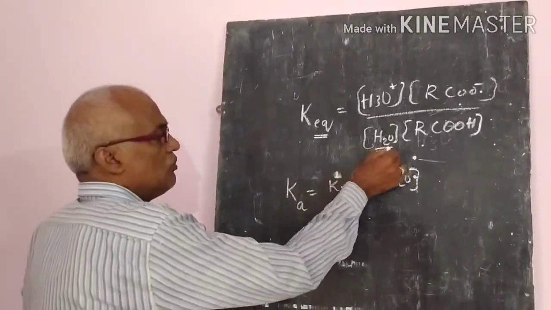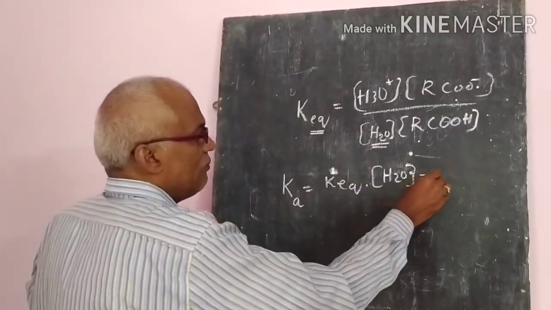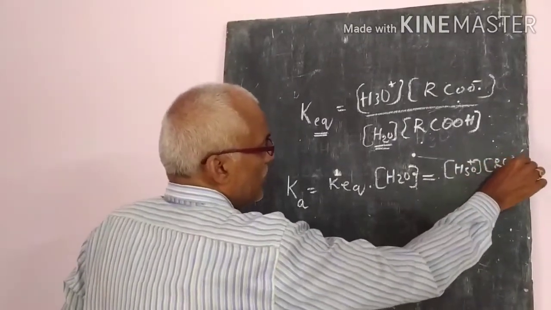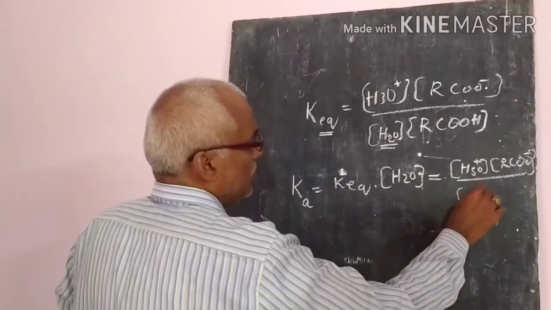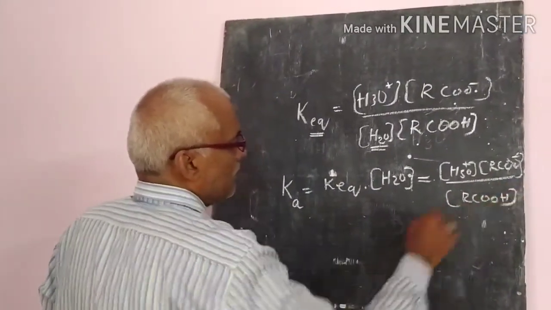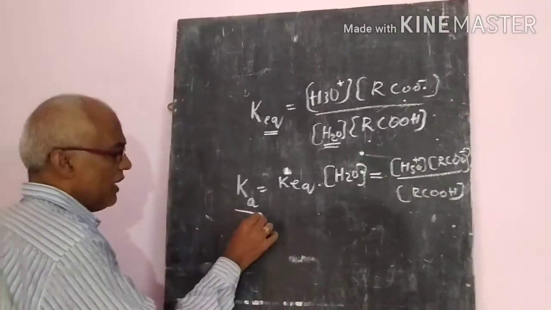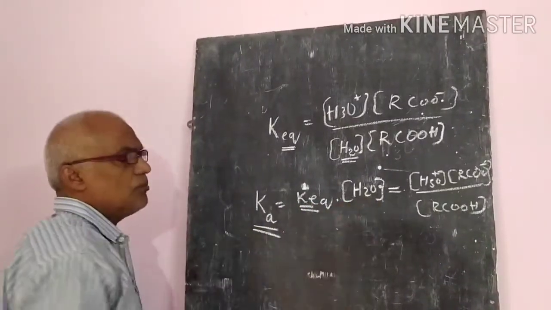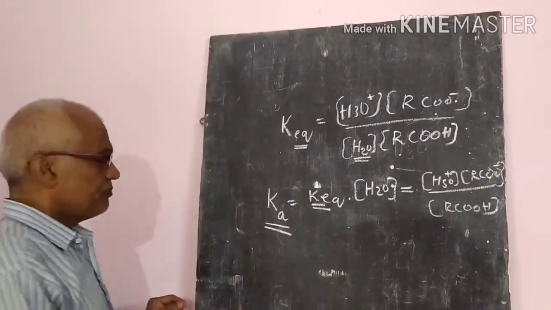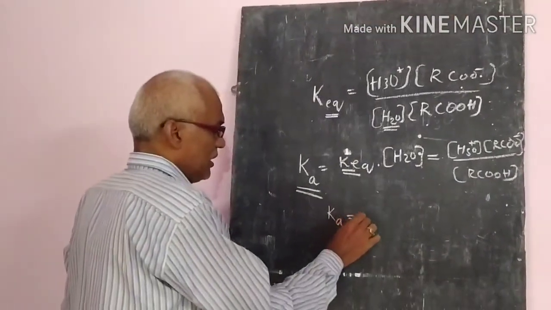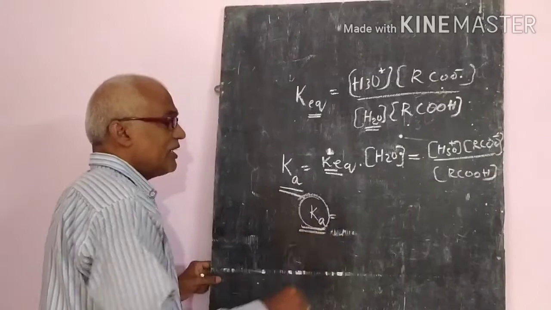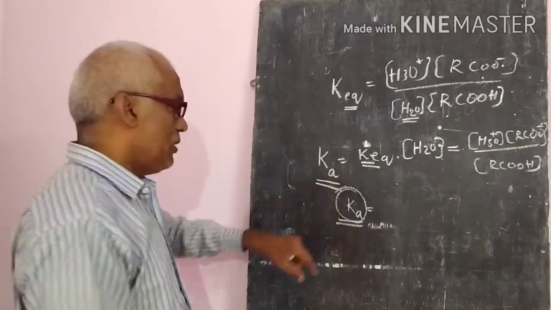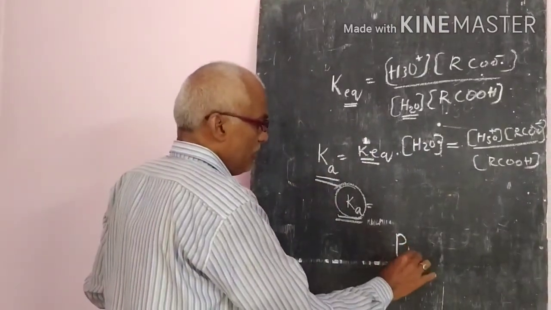If you bring the concentration of water to this side, the equation becomes the concentration of H3O+ ion times the concentration of the carboxylate ion, divided by the concentration of the acid RCOOH. So the acid dissociation constant is the equilibrium constant times the concentration of water. But generally Ka values, the acid dissociation constants, cannot conveniently represent the acidic strength.